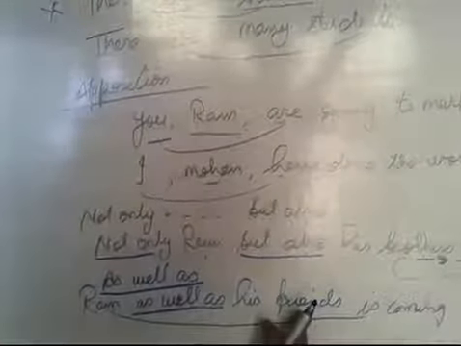If two subjects are connected by "as well as", the verb agrees with the first subject, not the second. Here Ram is given, so "is" is given according to Ram.